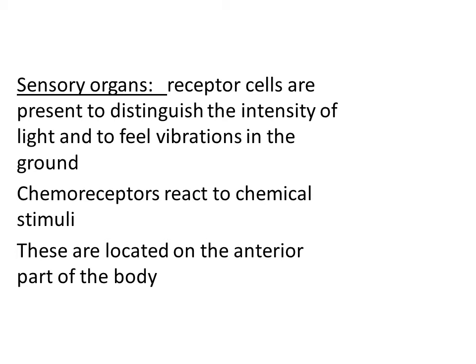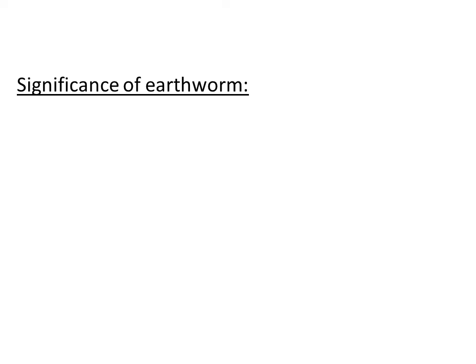The anterior part is where the mouth is located, right? So these sense organs are located towards the anterior part of the body. This is called cephalization. Like in our body, the eyes, ears, nose, and tongue are located in the head region, in a similar way these sense organs in the earthworm are located in the anterior part of the body. This is called cephalization. Clear? And let us move to the last part of this, the significance of earthworm.